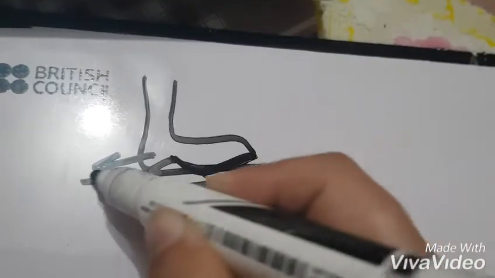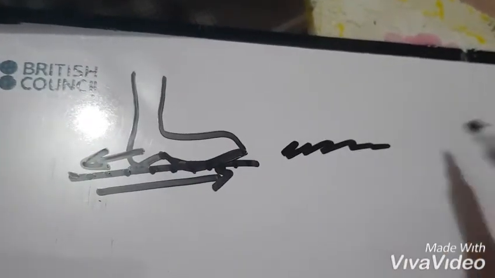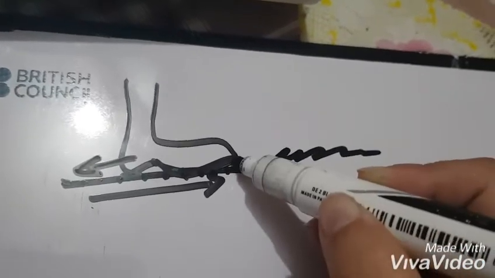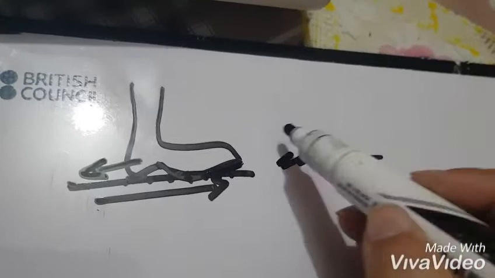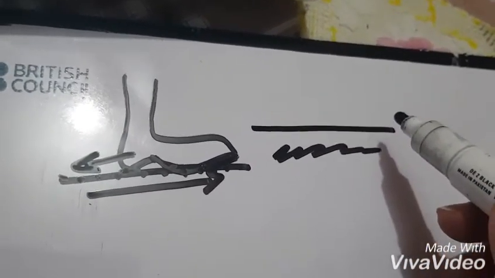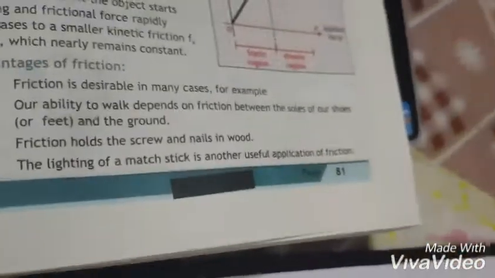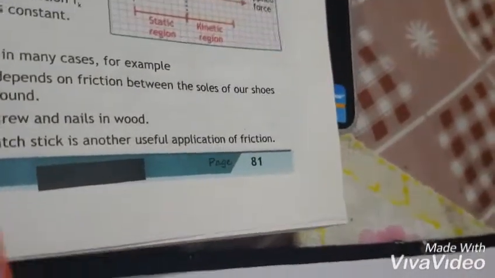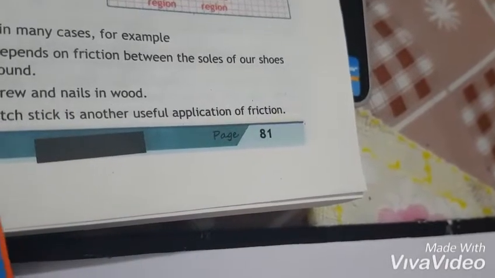But it also depends on the surface of the ground, what kind of ground it is. If it is rough like this, or sandy, then you will feel more grip, and the value of friction is greater. If it is smooth, like glass or concrete or tiles, then you will obviously feel less friction. So our ability to walk depends on the friction between the soles of our shoes and the ground.